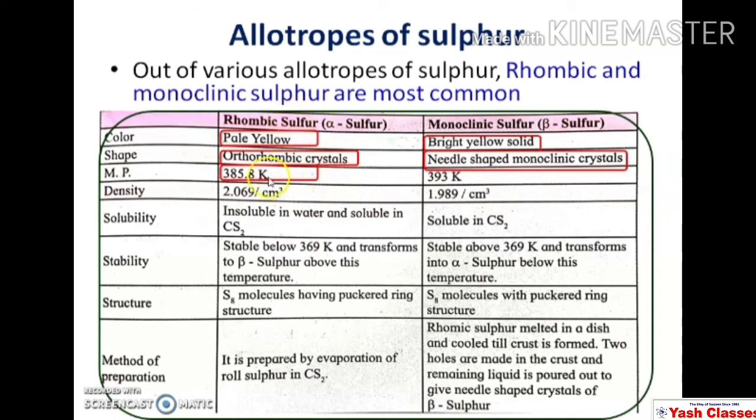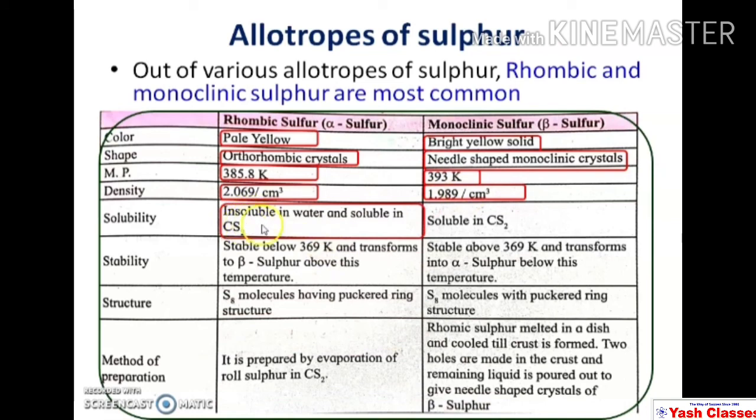Rhombic sulfur melts at 385.8 Kelvin, whereas monoclinic sulfur melts at 393 Kelvin. Especially the melting point of rhombic sulfur is lower than the melting point of monoclinic sulfur. Their density is also different. Density of rhombic sulfur is greater than the density of monoclinic sulfur.